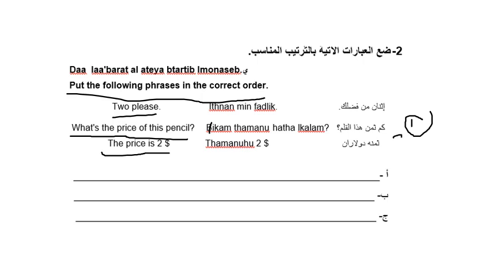The second one will be the answer. Its price is $2, which means ثمنه دولاران. Here we use هو because we have قلم as a masculine, ثمنه $2, which means دولاران. Two please means the third one is اثنان من فضلك.